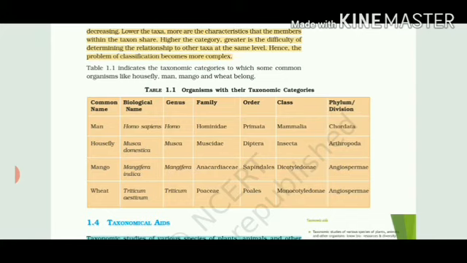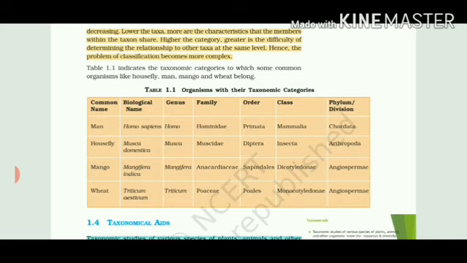Number two, housefly. Its scientific name is Musca domestica. To learn the species name is very easy because it is domestic in nature, right? Genus is Musca. Family is Muscidae. Mostly you can see that family names always end with AE. The E sound is coming. Order is Diptera. Class is Insecta. And phylum is Arthropoda. Number three: the first and second examples belong to animals. The third and fourth examples belong to plants.